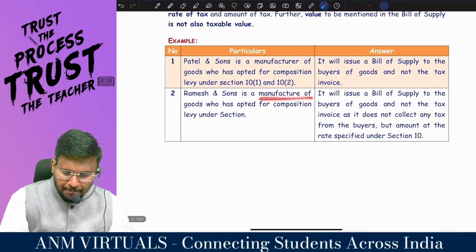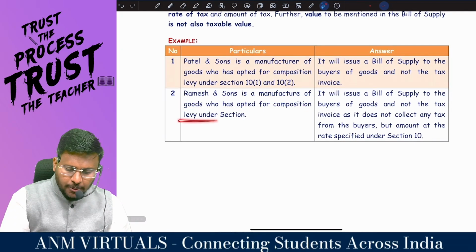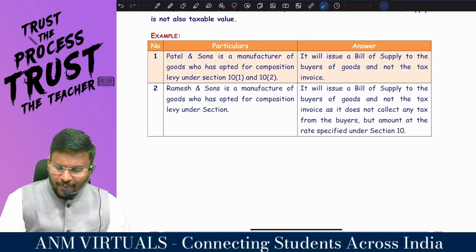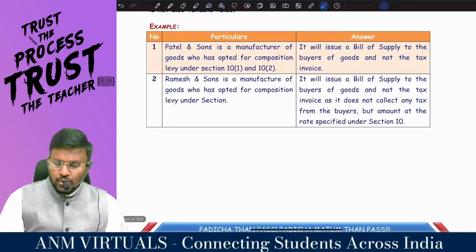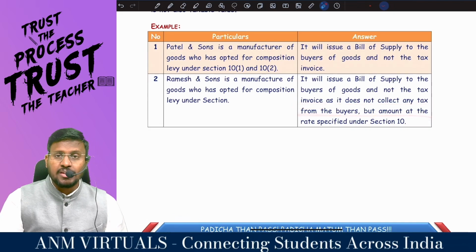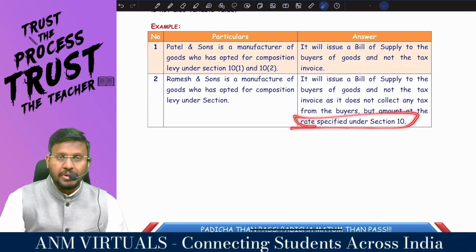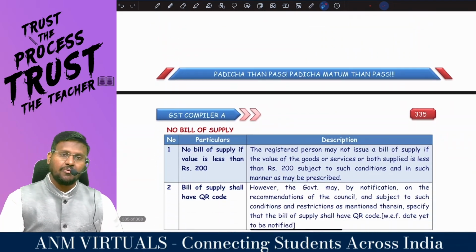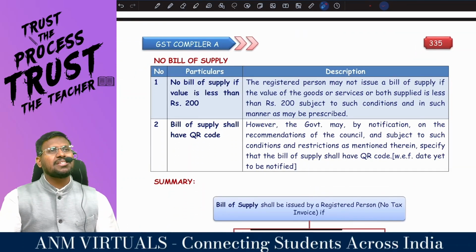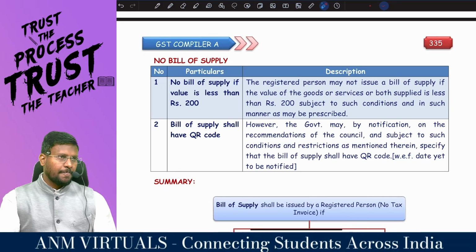Ramesh and Sons is a manufacturer of goods who has opted for composition levy under section 10. Sir, it will issue a bill of supply to the buyers of goods and not the tax invoice, as it does not collect any tax from the buyers but pays the amount at the rate specified under section 10. Comfortable, sir? But no bill of supply. That means an exception to the bill of supply.